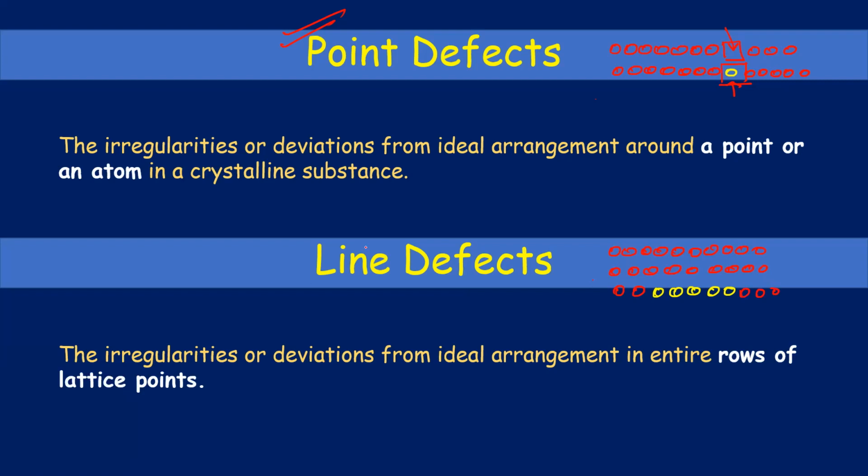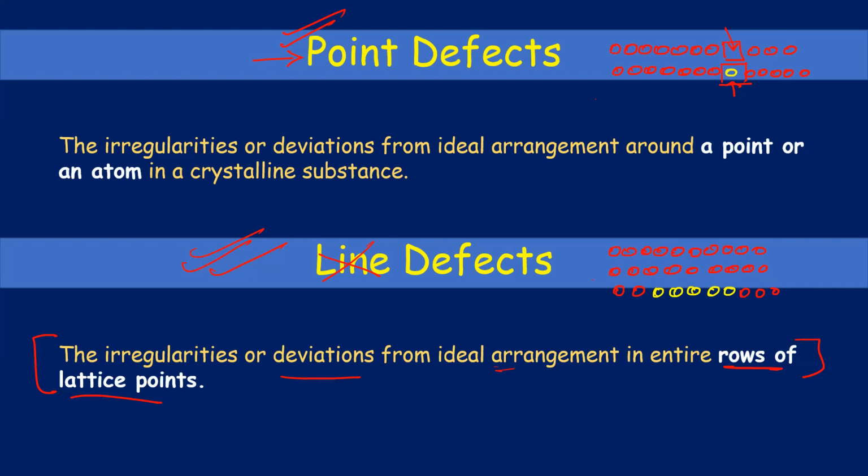And we are not going to study line defects. We are just interested in point defects because these are easy to distinguish. Line defects are there in higher studies. You don't have to deal with line defects in this class. You just need to know the definition of a line defect: irregularities or deviation from an ideal arrangement in the entire rows of lattice points is known as a line defect.